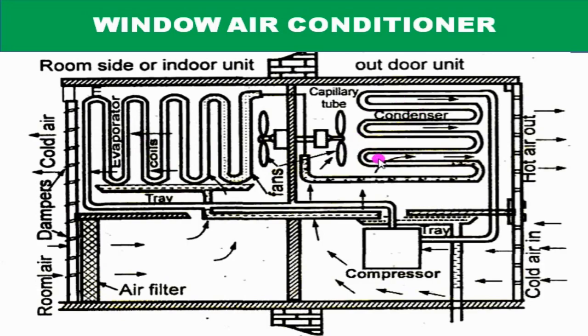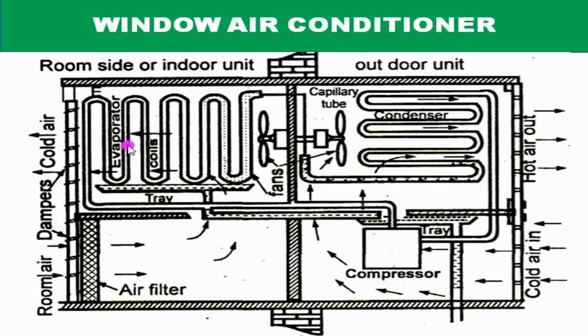This evaporator is connected with the condenser with the help of this capillary tube. Now let's discuss the working principle of this window air conditioner. The low temperature liquid refrigerant at the exit of the capillary tube passes through the evaporator coils. These evaporator coils are nothing but copper tubes. While flowing through these evaporator coils, that liquid refrigerant absorbs the heat from the room air and makes the room air cool. That cold air is supplied to the room.